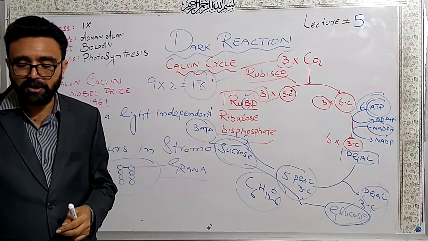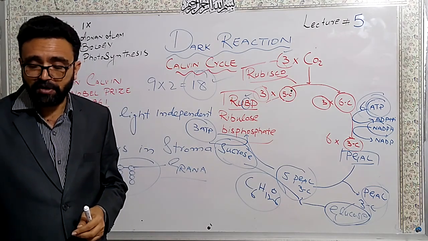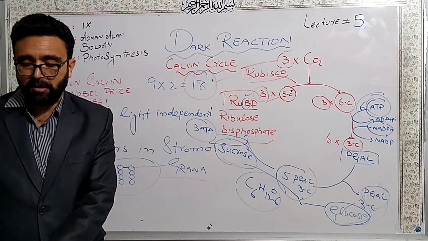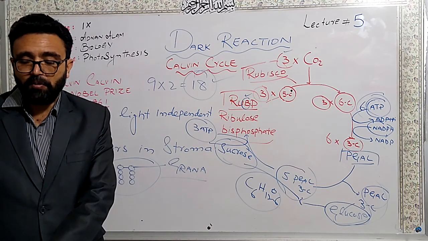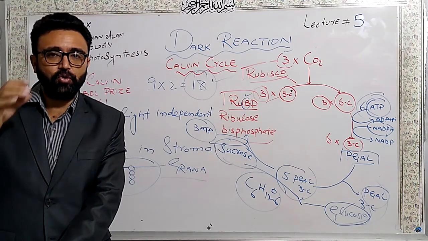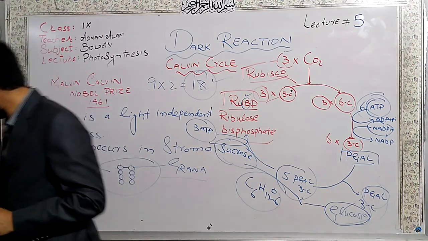Now I am proceeding towards the different factors, or the limiting factors, which limit the process of photosynthesis. So let me start.